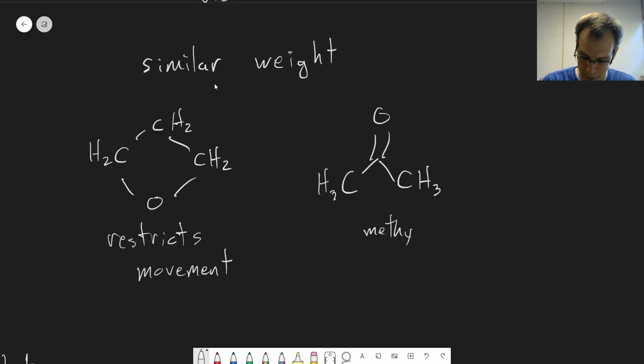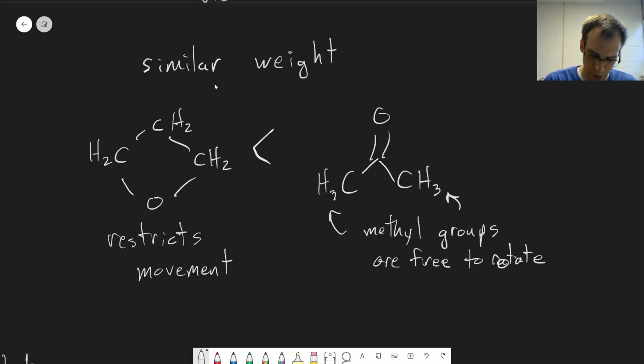These methyl groups are free to rotate. And that will increase the number of possible energy states, which will increase the entropy. So the entropy of our more restricted molecule will be smaller than the entropy of the more free to move molecule. And so that's another trend that we can see. You'll get some practice with this with some homework questions, but these are some general trends in terms of absolute entropy and thinking about what's happening on the molecular level to drive these changes in entropy.